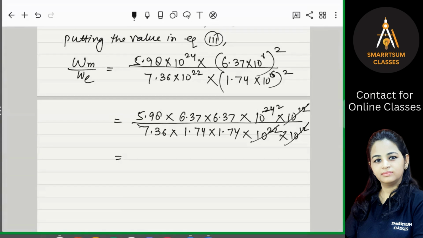So now we can calculate this, right? So 5.98 into 6.37 into 6.37. It is about 242.64 divided by 7.36 into 1.74 into 1.74.